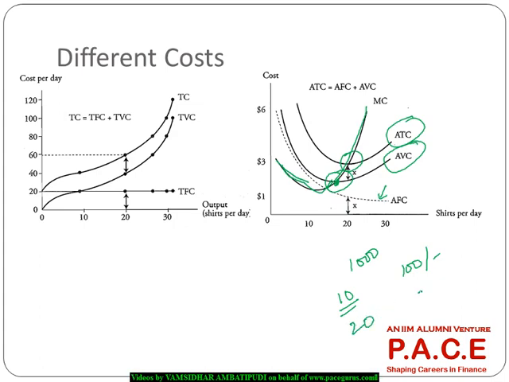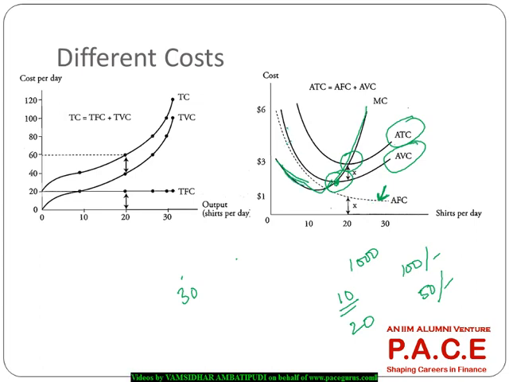If I produce 20 units, only 50 bucks is the cost per product, because overall 1000 rupees is the cost that I have incurred on the machine. So as the quantity that is produced is increasing, my cost per product comes down. So that's where the average fixed cost is a downward sloping curve, whereas the average variable cost,